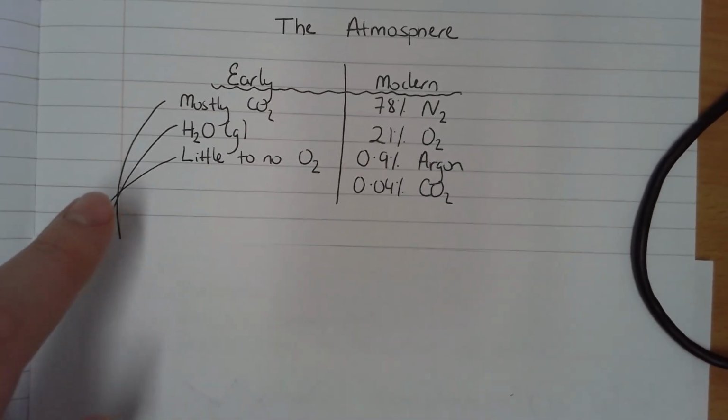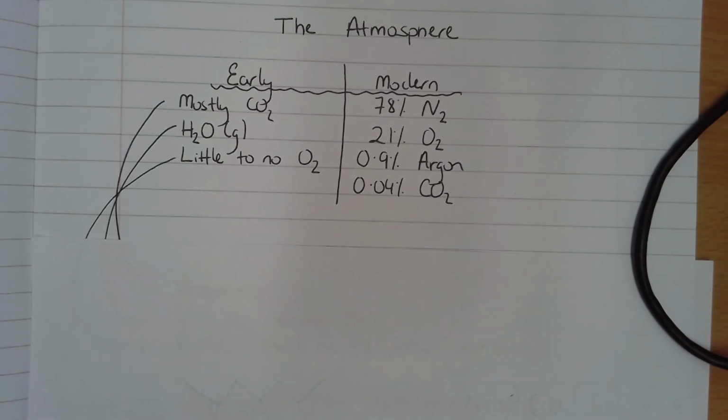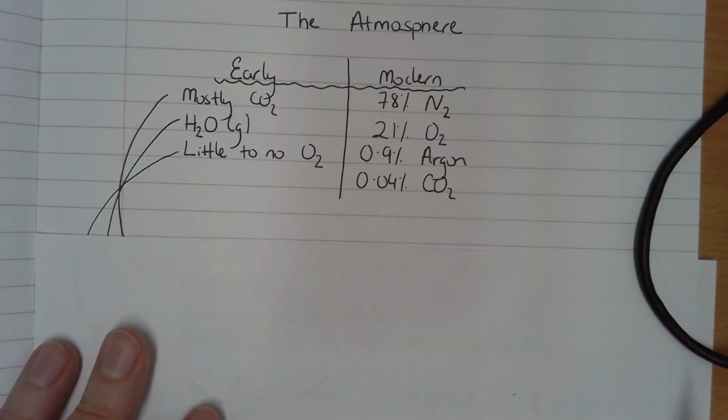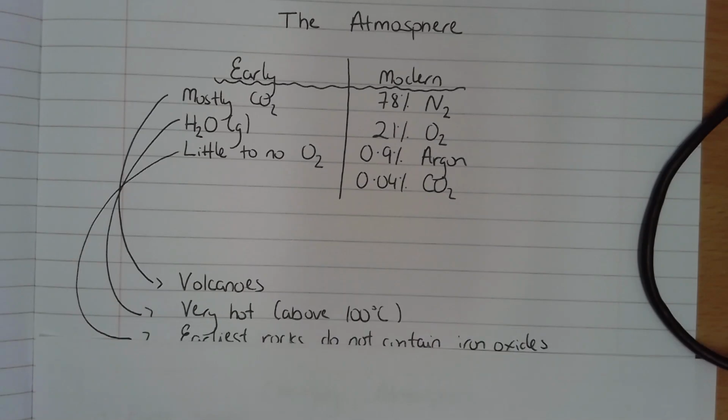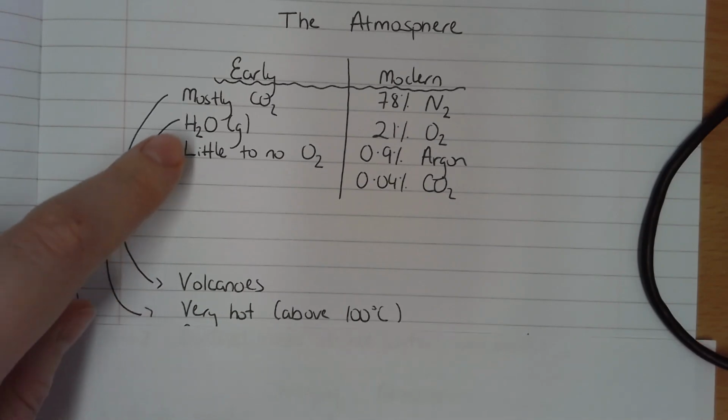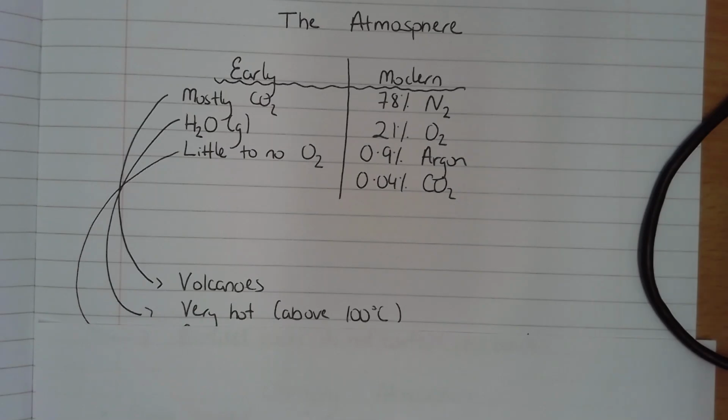So let's go back to the early atmosphere. First of all, how do we know that it was mostly CO2? All right, if it was billions of years ago, how are we supposed to know that? Well, we know that the early Earth's atmosphere was made from volcanoes. There were a lot of volcanoes on Earth, and volcanoes emit a huge amount of CO2. We also know that the early Earth was very, very hot, greater than 100 degrees Celsius, and water above 100 degrees Celsius is always going to be present as a gas and not as a liquid.